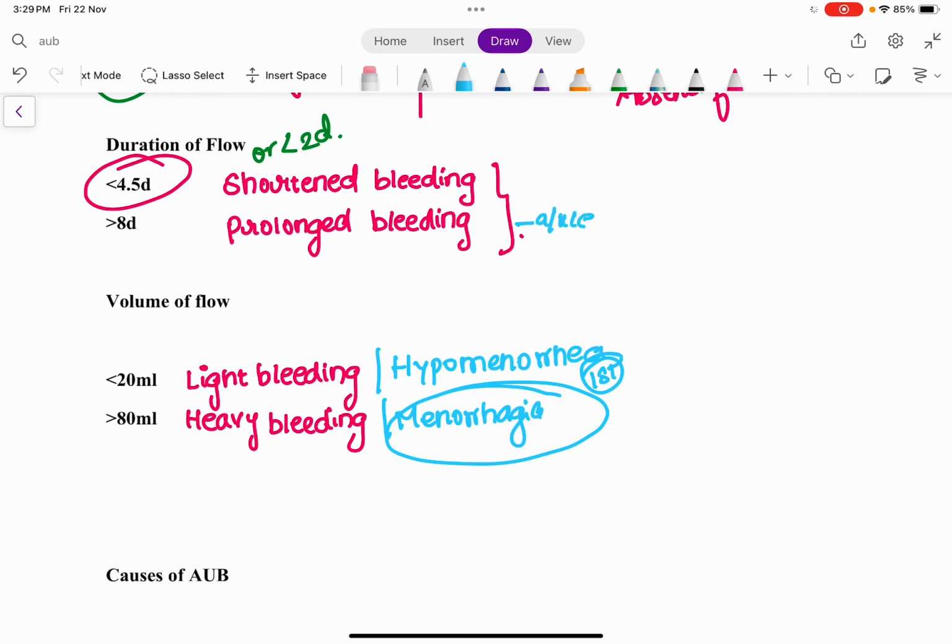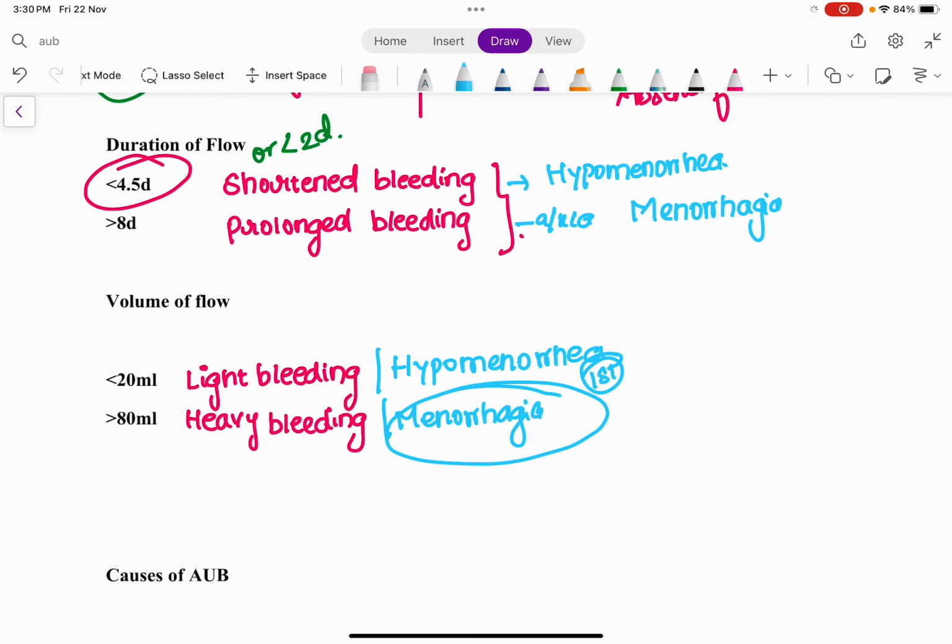So therefore, prolonged bleeding is also known as menorrhagia. Shortened bleeding is also called hypomenorrhea. So it is very simple. The duration of flow and the volume of blood flow have the same definition, that is hypomenorrhea and menorrhagia. Hypomenorrhea is when the duration of flow is less than 4.5 or less than 2 days, and when the volume of blood loss is less than 20 ml.